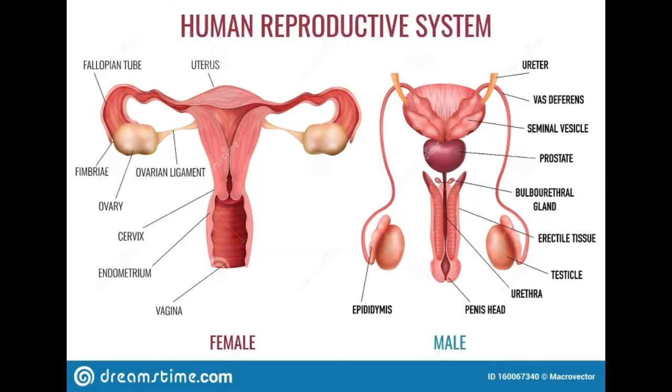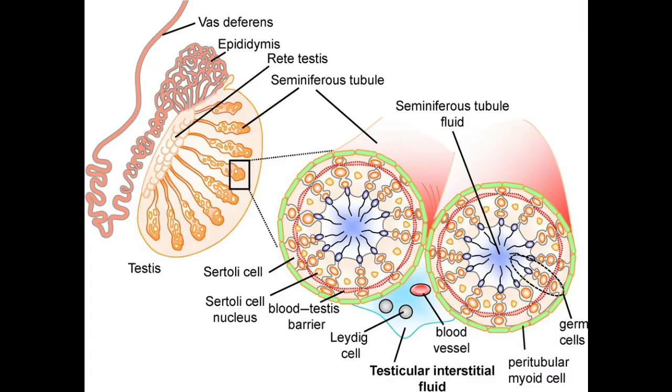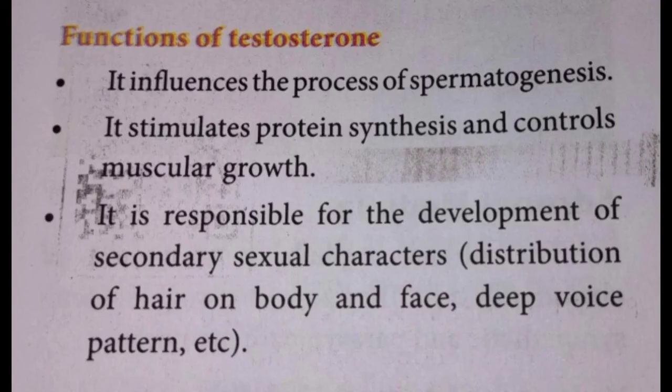Reproductive glands, gonads. The sex glands are of two types, the testes and the ovaries. The testes are present in males while the ovaries are present in females. Testes. Testes are the reproductive glands of the males. They are comprised of seminiferous tubules, Leydig cells and Sertoli cells. Leydig cells form the endocrine part of the testes. They secrete the male sex hormone called testosterone.